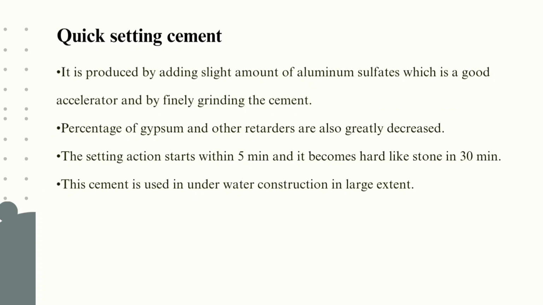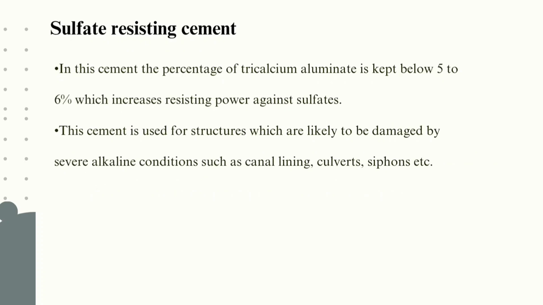Quick setting cement. It is produced by adding a slight amount of aluminum sulfate, which is a good accelerator, and by finely grinding the cement. Percentage of gypsum and other retardants are also greatly decreased. The setting action starts within 5 minutes and it becomes hard like a stone in 30 minutes. Cement is used in underwater construction to a large extent.